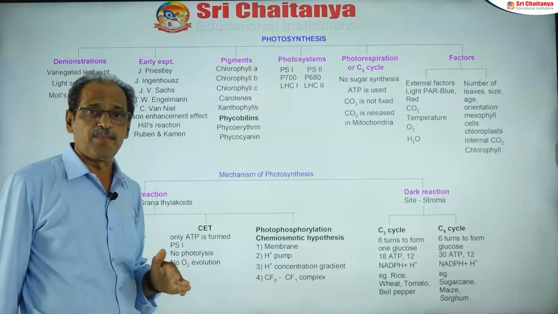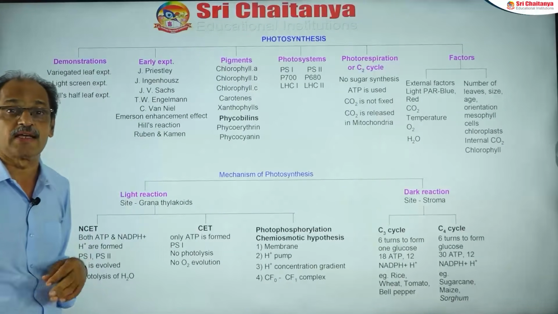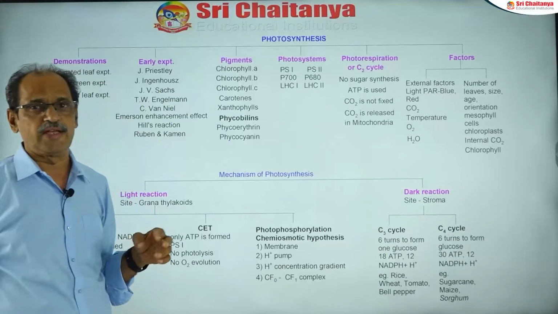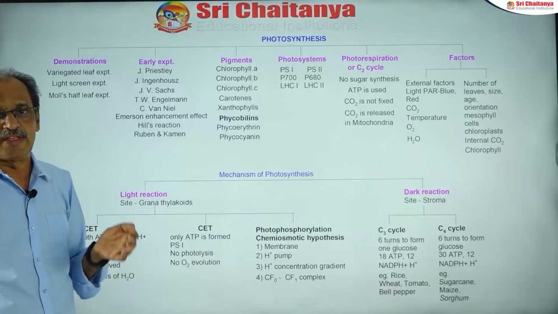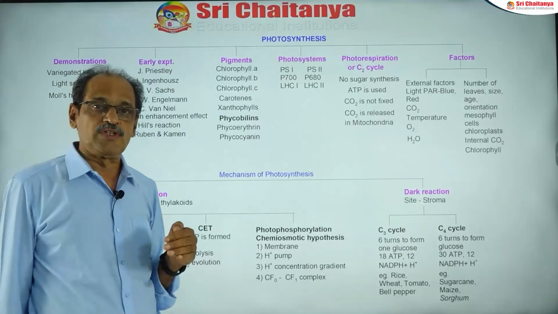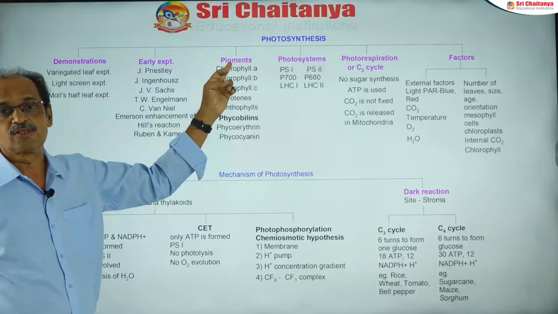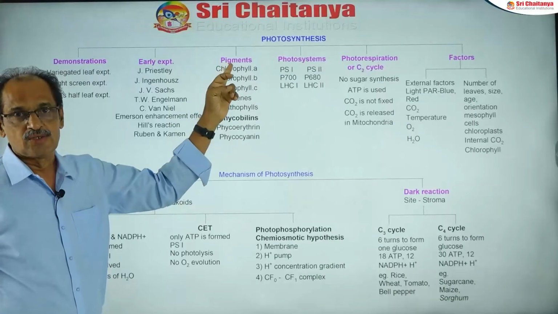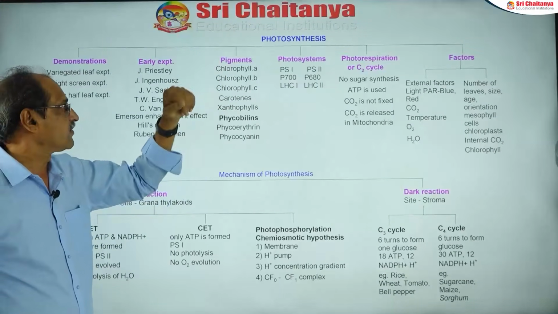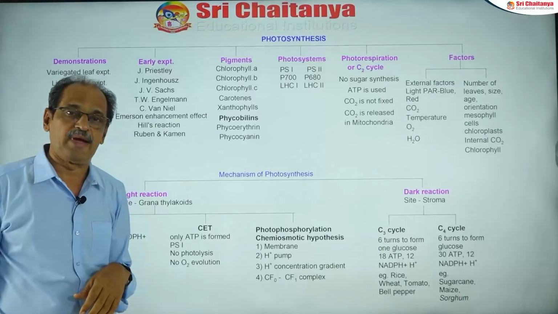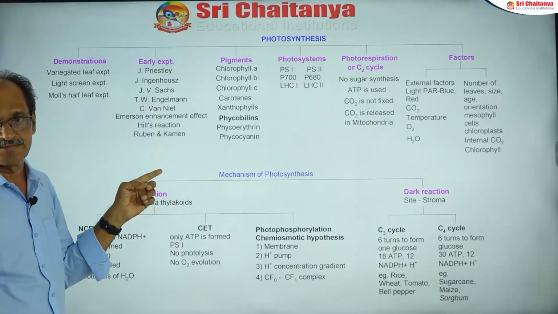The next very important aspect is which cell organelle is responsible for photosynthesis in higher plants. Naturally, chloroplasts. Within the chloroplasts, the molecules responsible for harvesting light energy are pigments. Without pigments, the plants cannot harvest light energy. So what are the photosynthetic pigments involved?